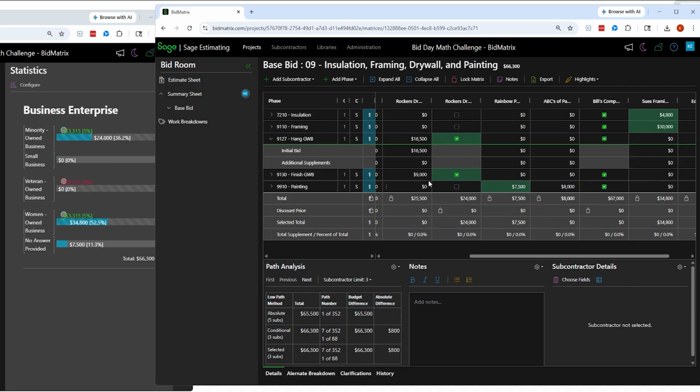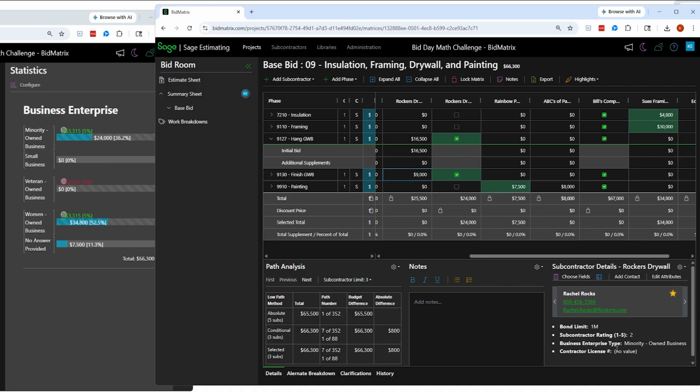I can also go back and base it on somebody that says they are, which one am I looking for? A veteran. I don't know which one's a veteran offhand. Yeah, so this one is. So let's say for some reason this one matches my requirements. So maybe I'll say this one's required and so forth. Now if you notice, that was enough to get me in line with it.